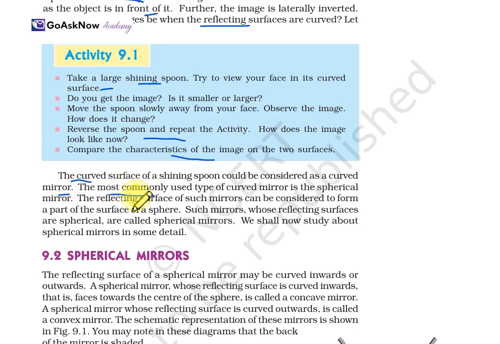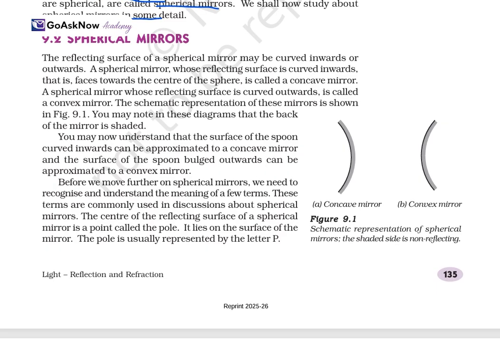The reflecting surface of such mirrors can be considered to form a part of the surface of a sphere. Such mirrors, whose reflecting surfaces are spherical, are called spherical mirrors. Now we shall study spherical mirrors in some detail, what actually spherical mirrors are. The reflecting surface of a spherical mirror may be curved inwards or outwards. A spherical mirror whose reflecting surface is curved inwards, that is, faces towards the center of the sphere, is called a concave mirror.